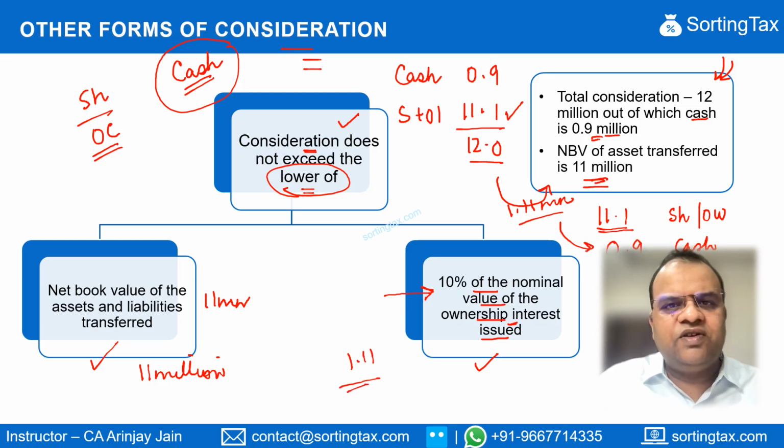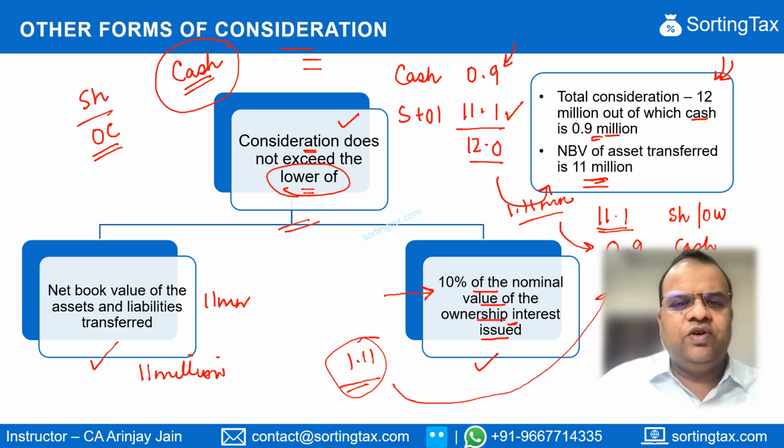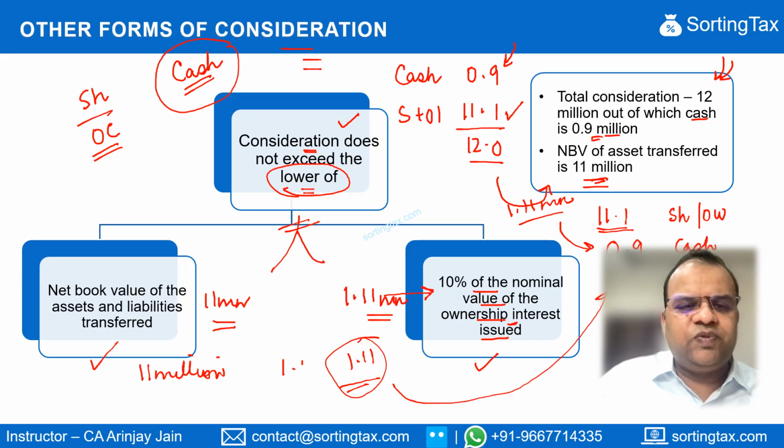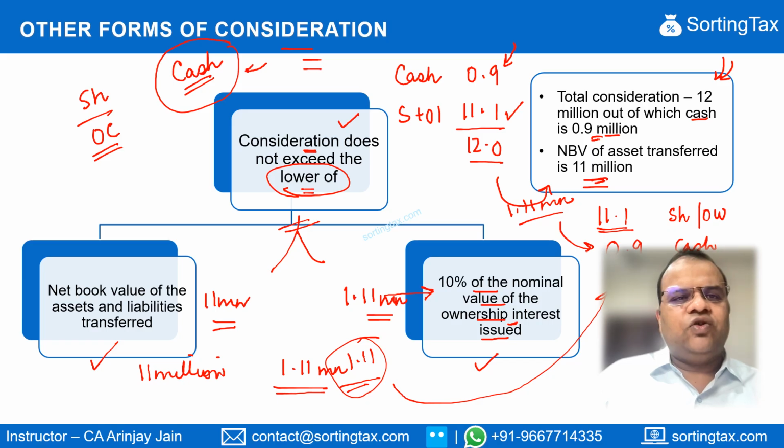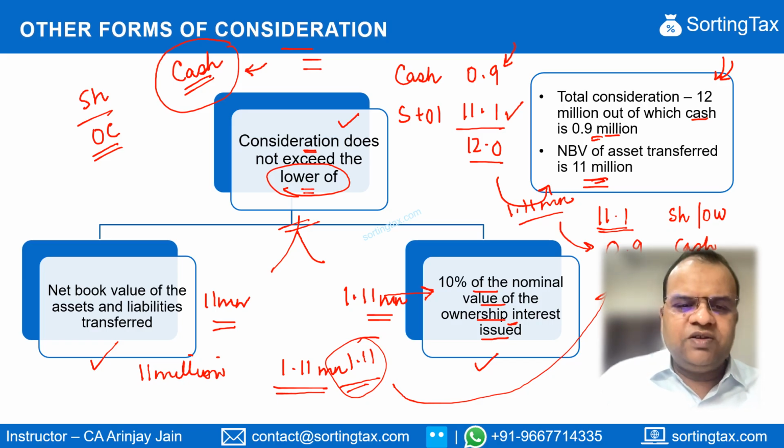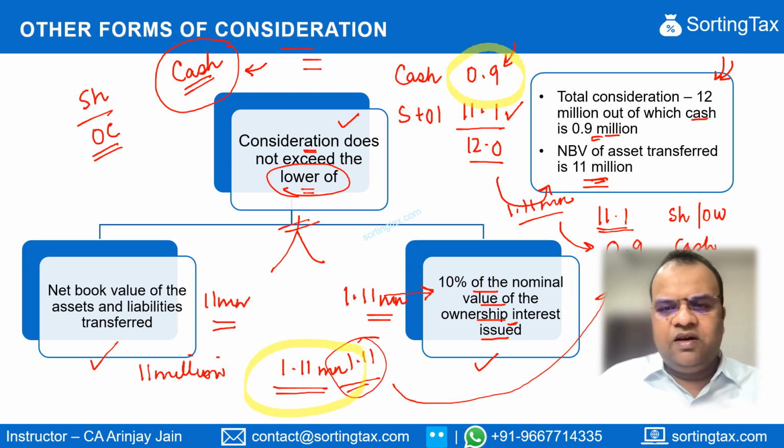12 is the total consideration, out of which 0.9 is paid in cash. So the nominal value of ownership interest issued is 11.1 and 10% of that would be 1.11 million. So long as the cash consideration does not exceed the lower of these two numbers, which is 1.11 million, the part payment of the consideration by way of cash or any other form of consideration will be acceptable. In this example, because that consideration is 0.9, which is less than 1.11, the condition that the consideration meets the requirement of business restructuring relief can be said to have been met.